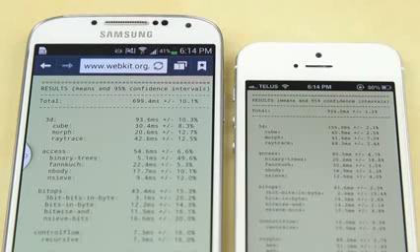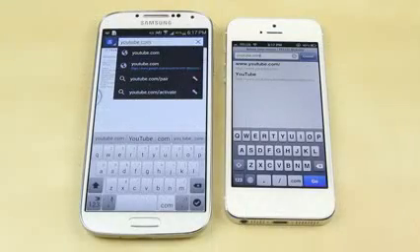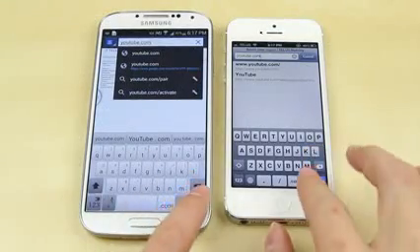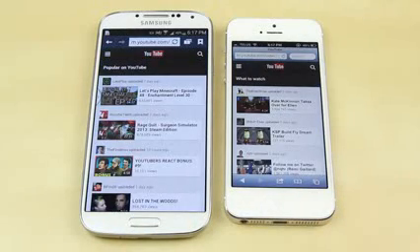So last but not least, we've got to test out the real life speed test of loading a web page. The first website we're going to load up is youtube.com, so let's just hit the go button there, and you can see that the iPhone 5 is just slightly faster than the Samsung Galaxy S4, although it was something like a split second of a difference. In real life you really won't find it slow or anything. Both these devices are incredibly fast, so let's just go ahead and load our second site.